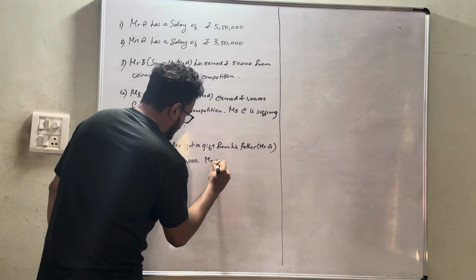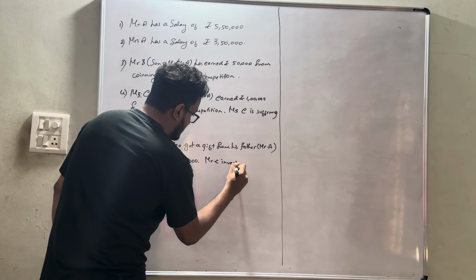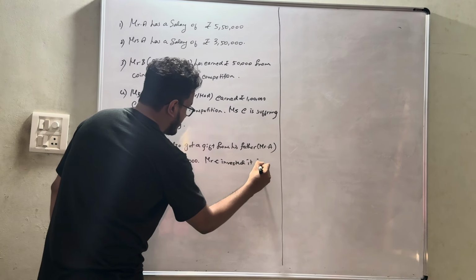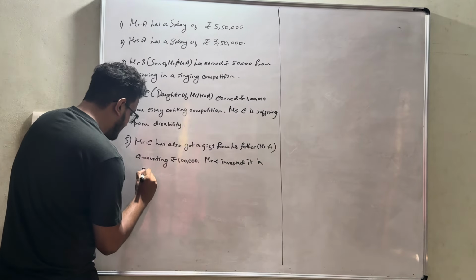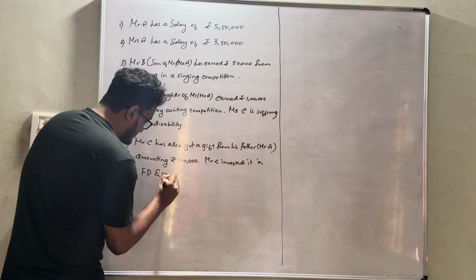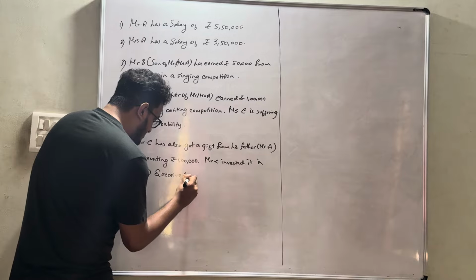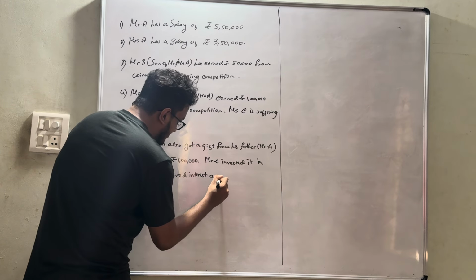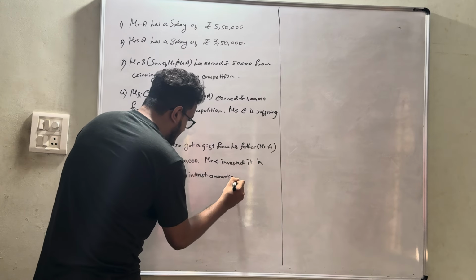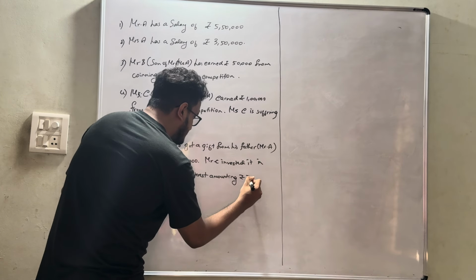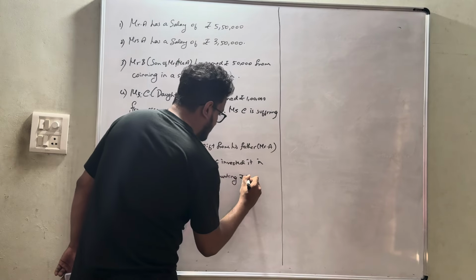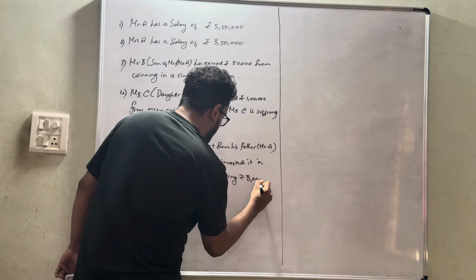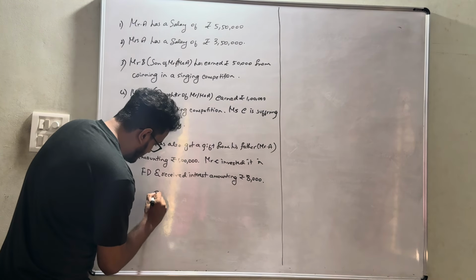Mr. C invested it in FD and received interest amounting to, let's say, 8,000.